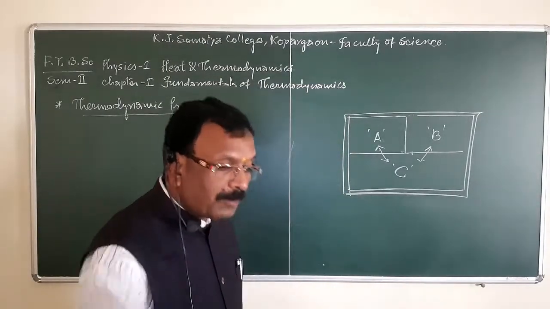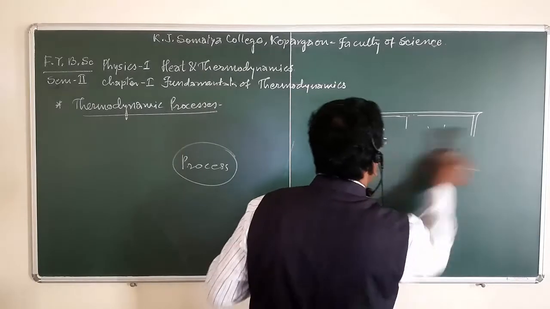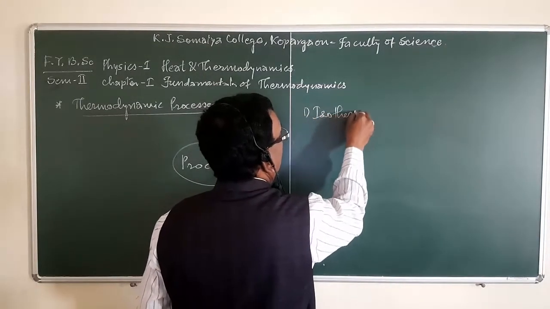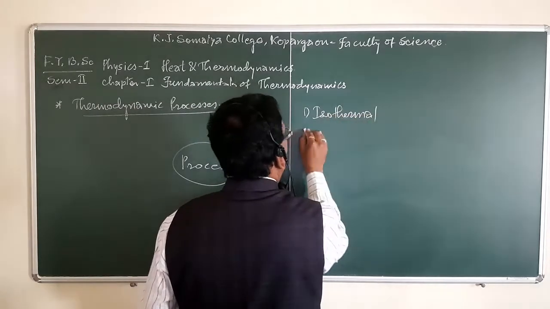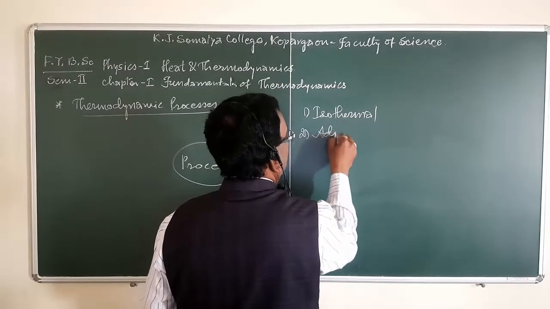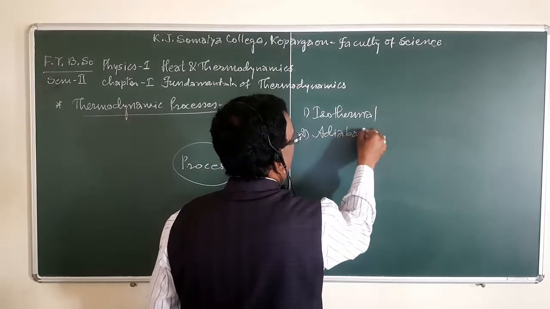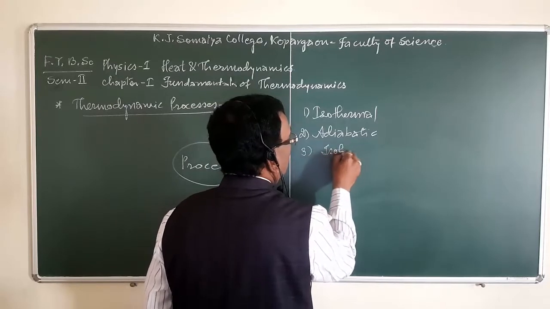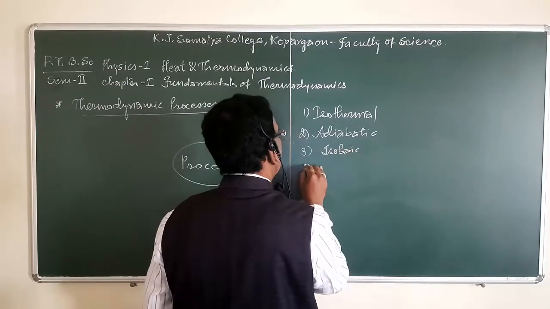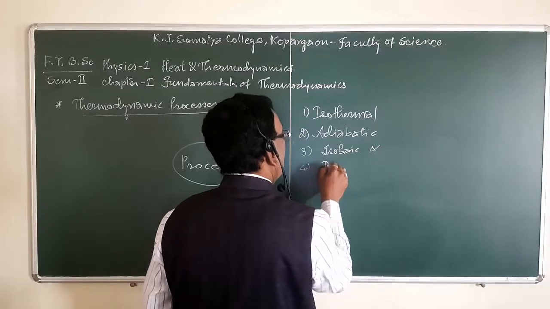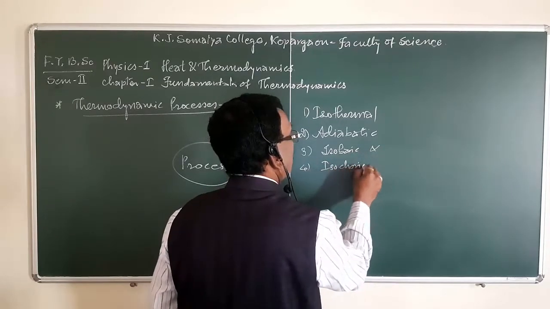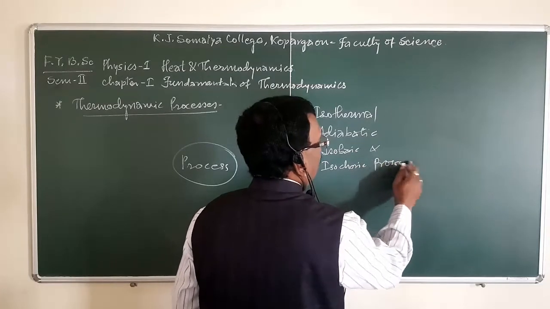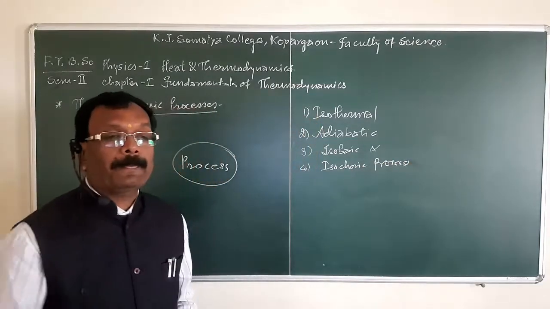There are four thermodynamic processes. The first one is the isothermal thermodynamic process. The second one is the adiabatic thermodynamic process. The third one is the isobaric thermodynamic process, and the last, fourth, is the isochoric thermodynamic process.